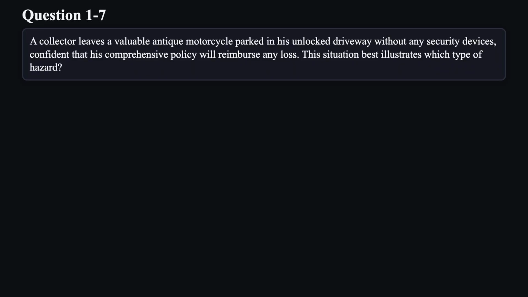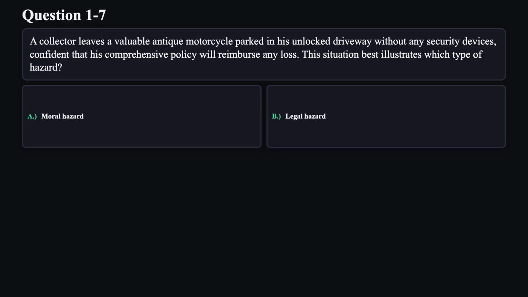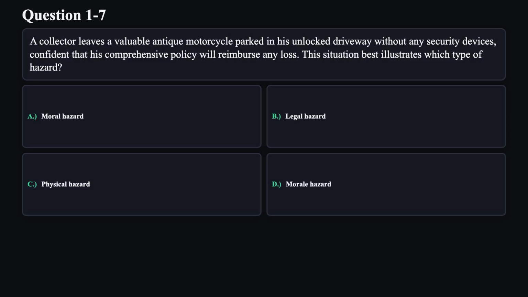Question 7. A collector leaves a valuable antique motorcycle parked in his unlocked driveway without any security devices, confident that his comprehensive policy will reimburse any loss. This situation best illustrates which type of hazard? A. Moral hazard. B. Legal hazard. C. Physical hazard. D. Moral hazard.